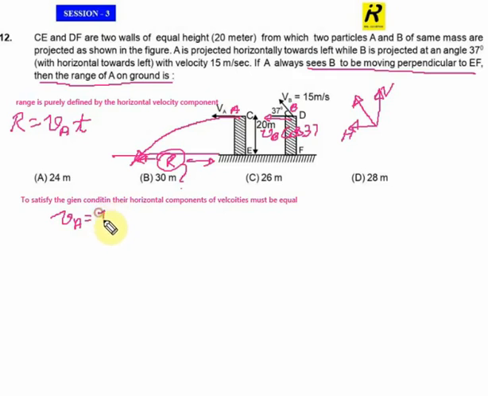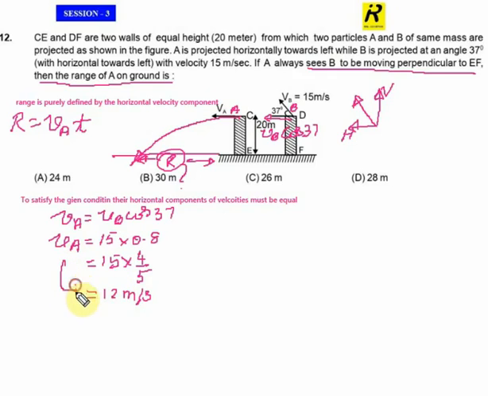So VA equals VB cos 37. VB is 15, which is already given, multiplied by cos 37, which is roughly 0.8, that you must know. So this is 15 into 4 by 5. Otherwise, I may say it is 12 meter per second. So VA is 12 meter per second. So I got VA.